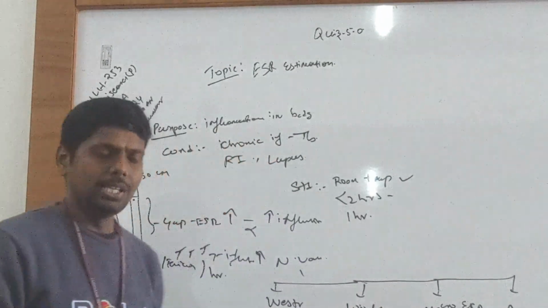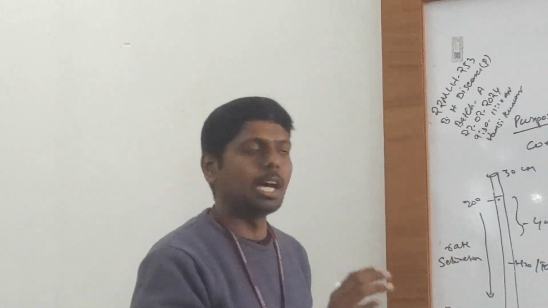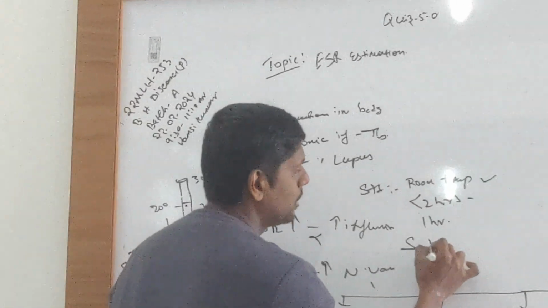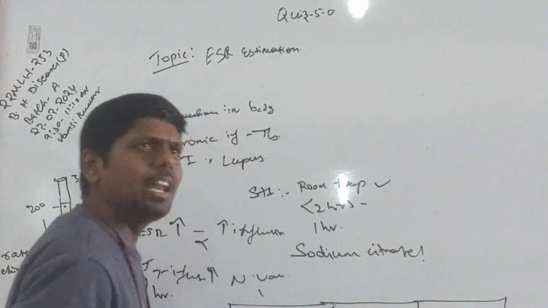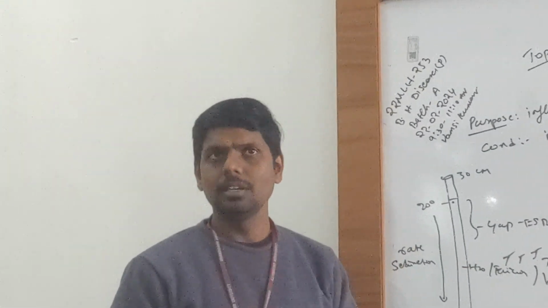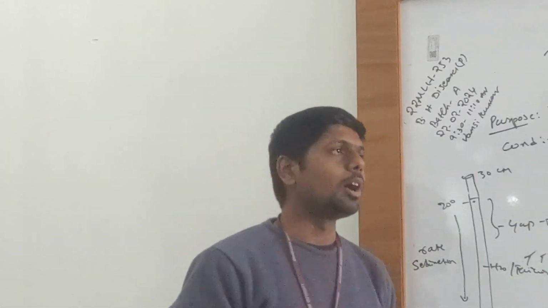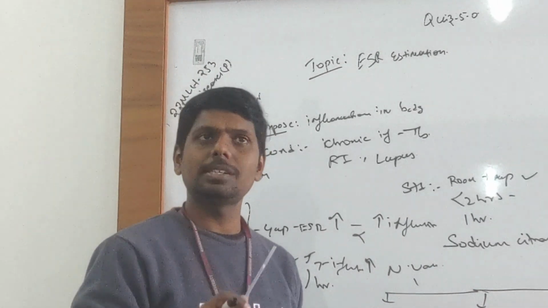So we have standardized an anticoagulant for ESR studies also. That is sodium citrate. Sodium citrate is the ideal anticoagulant used for ESR studies. When citrate is not available, we go with EDTA in this lab, but the right approach is citrate.